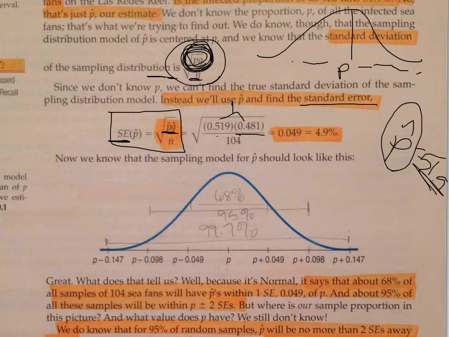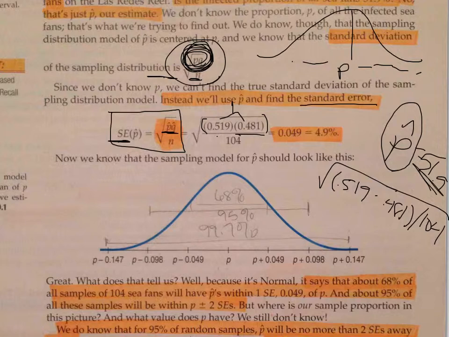So I noticed a couple of you on finding your z-scores and finding this formula, you weren't tapping it into the calculator right. So just put some parentheses around here anytime you've got multiple stuff on the top. It doesn't matter here, but it does on the z-score, so just get in the habit of that. So just type in your calculator square root 0.519 times 0.481 divided by 104, and then you'll get 0.049 or 4.9%.